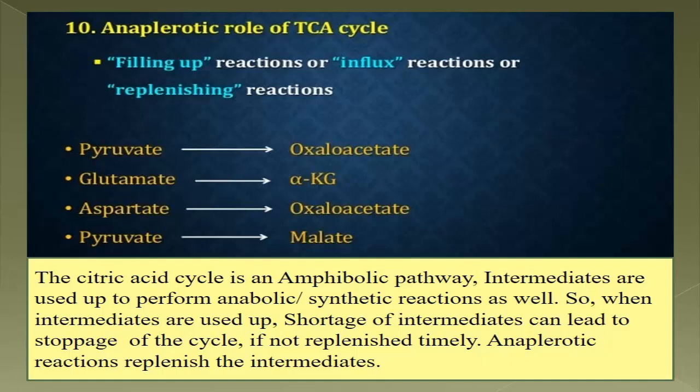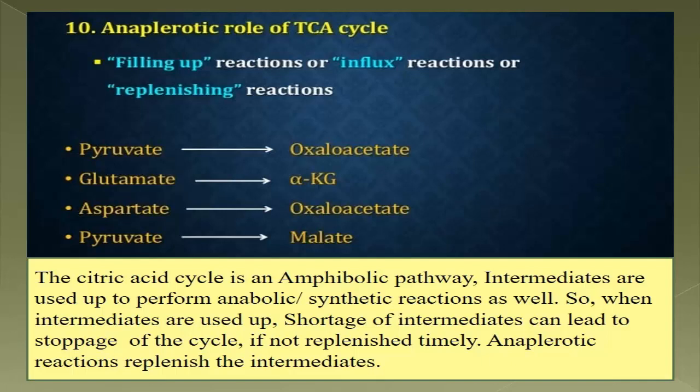Then what can you do? You have to supply the intermediates of this pathway through some reactions. These are the anaplerotic reactions. These anaplerotic reactions replenish or fill up the intermediates so that the TCA cycle goes on smoothly.